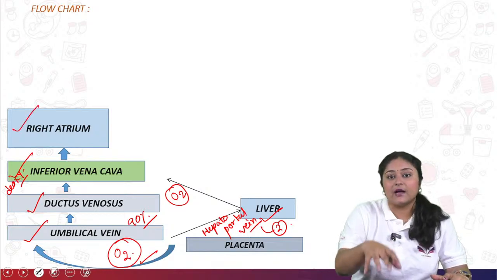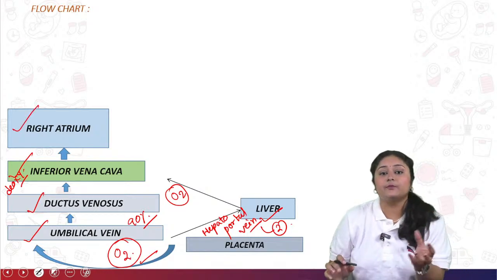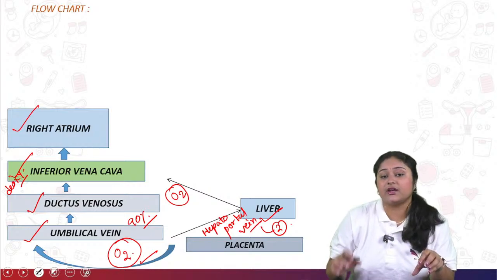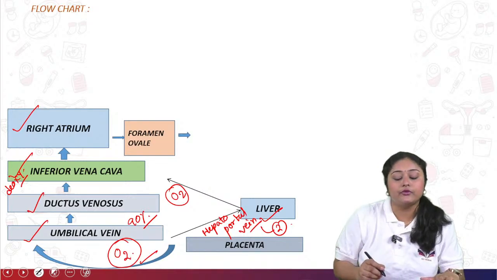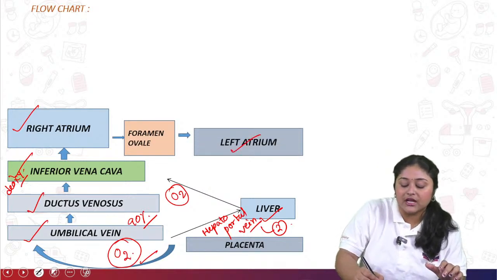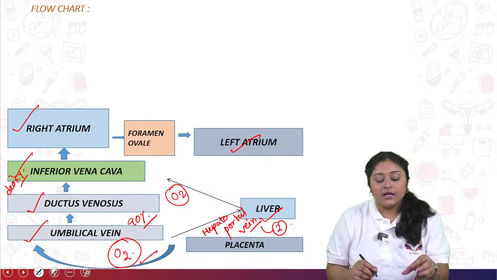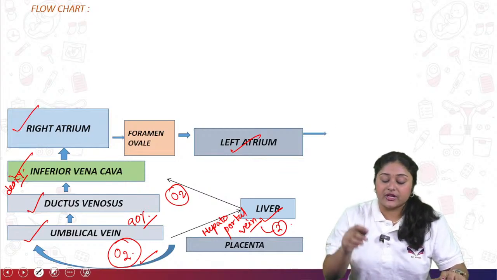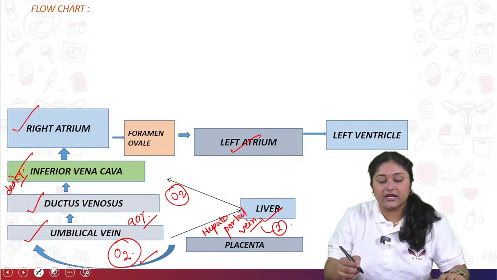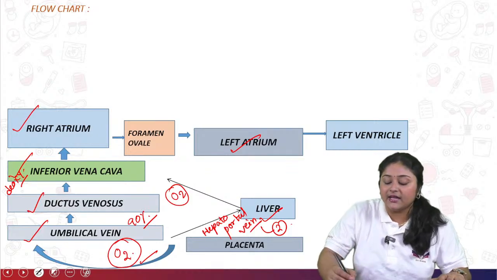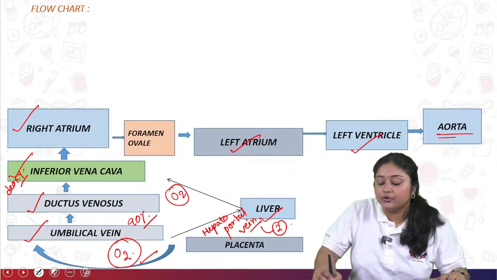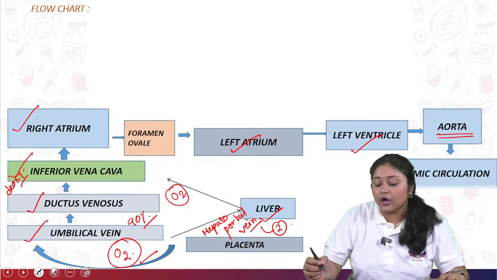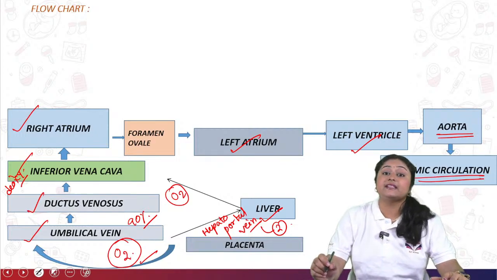When it comes to the right atrium, obviously the blood pressure will increase in the right atrium and it starts to constrict, right? After the constriction, through the foramen ovale shunt, it comes to the left atrium. After coming to the left atrium, again the blood pressure will increase. It will pump and send the blood to the left ventricle. From the left ventricle it comes to the aorta, and from the aorta it comes to the systemic circulation.